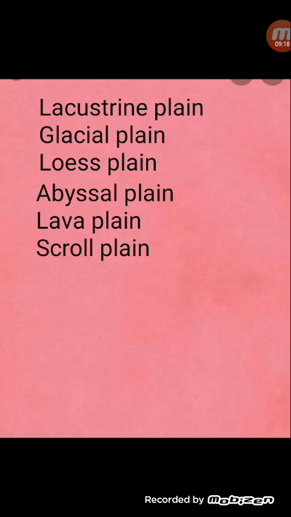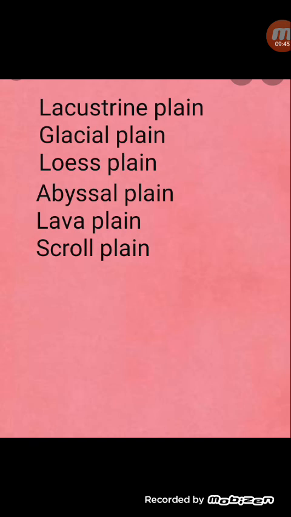Now, what are abyssal plains? It is a flat, gently sloping area of the deep ocean basin. So, in the deep ocean basin, you have these abyssal plains. Now, what is a lava plain? It is formed by sheets of flowing lava. Through a fracture or a fissure, when the lava comes out and spreads out gently into sheets, and then solidifies to form a plain region, it is called a lava plain.